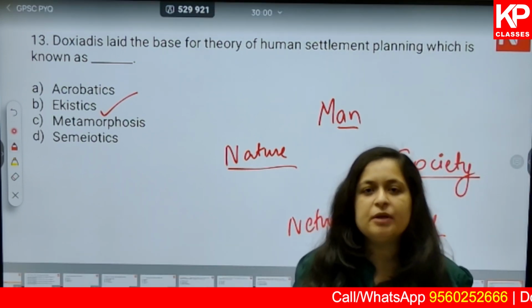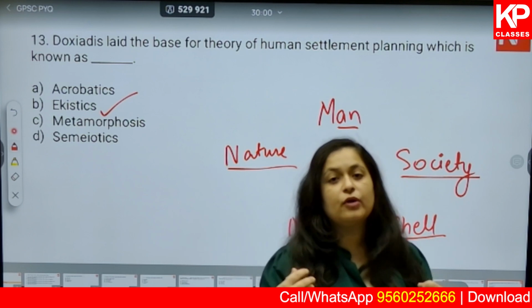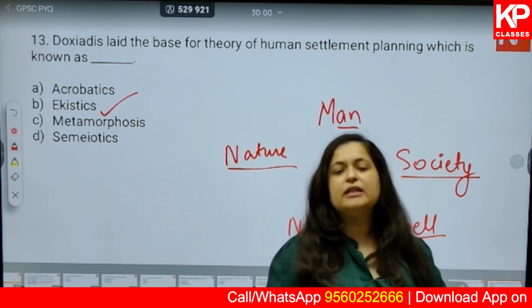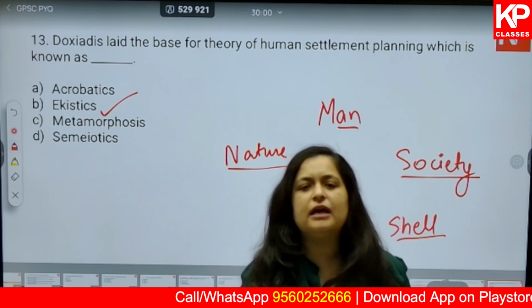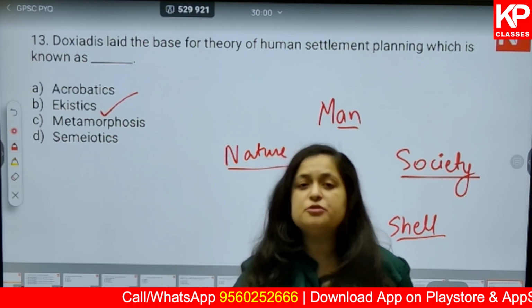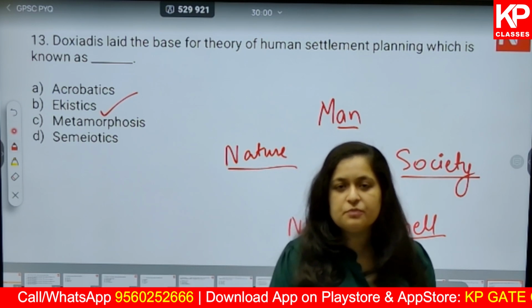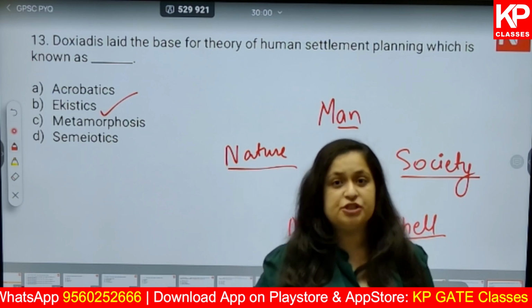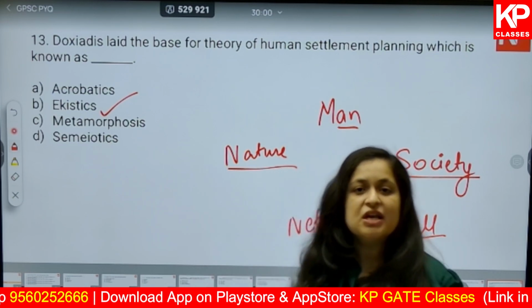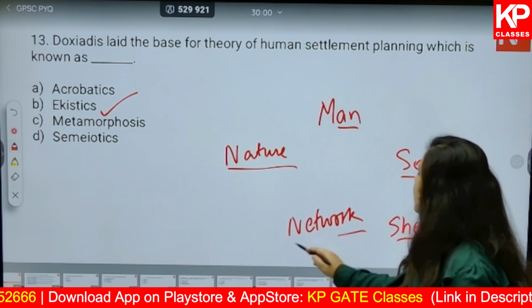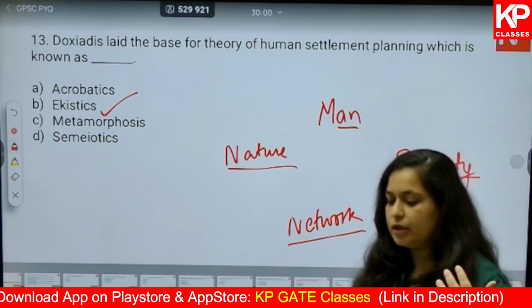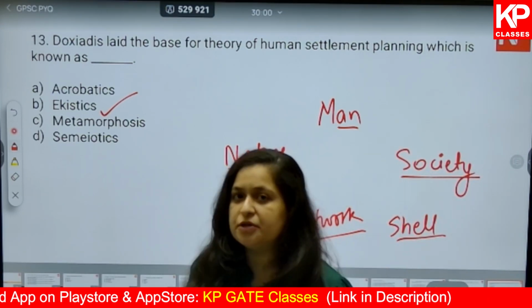Okay. We human beings want to protect ourselves, we want to have shelter. So it's not only the housing that we are considering, any building that gives us shelter is going to be considered as a shell. For example, if we are talking about institutional buildings, if we are talking about commercial buildings, even they will be called as shells. And then finally, under networks, you have all your communication lines and your transportation lines.